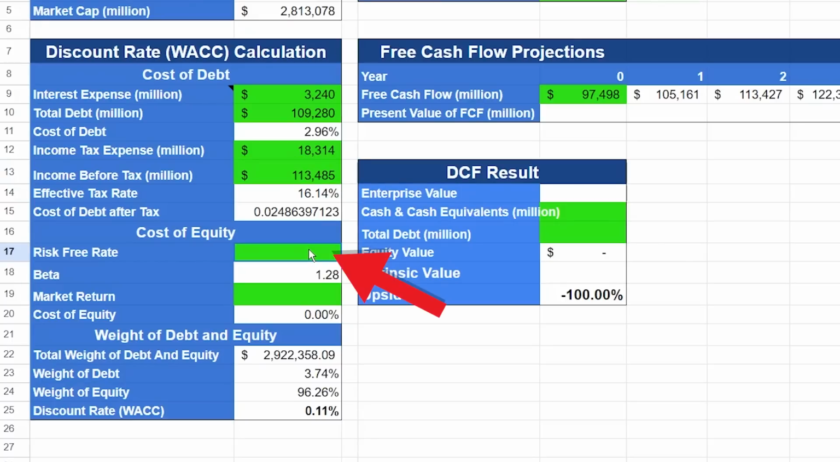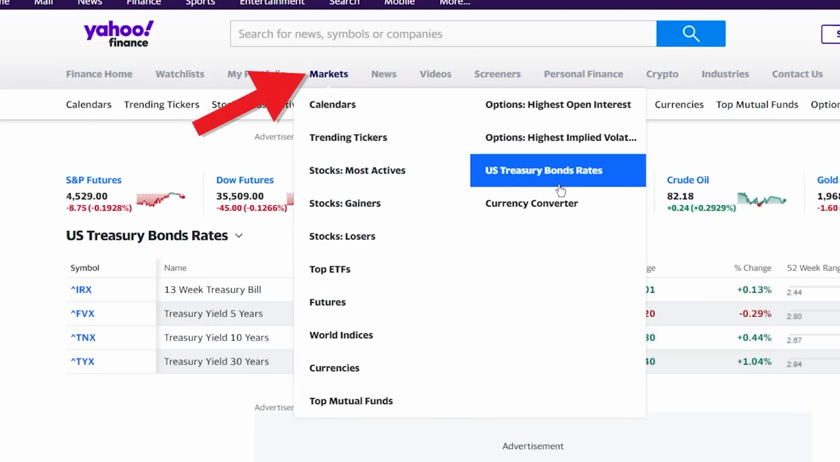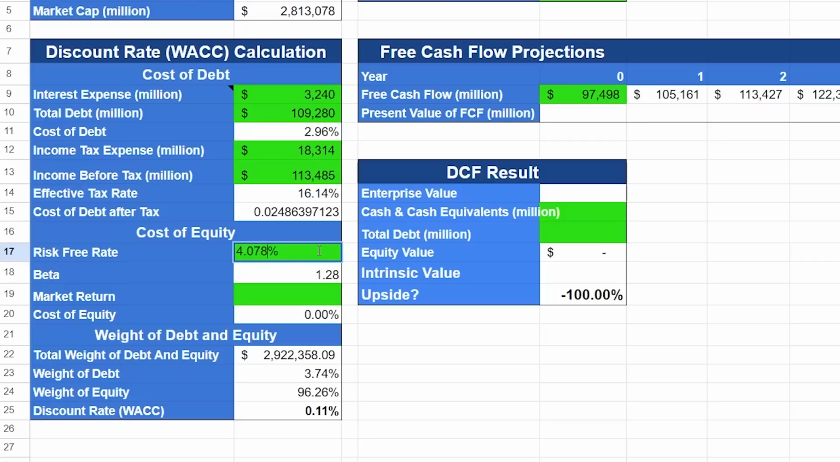Risk-free rate is the 10-year US Treasury yield. To get this number, you can go to Yahoo Finance at the top, mouse over markets, click on US Treasury bond rates. And the number that we want is at the Treasury yield 10 years. Copy this number, head back and paste it in.